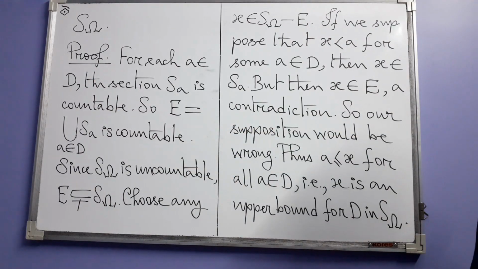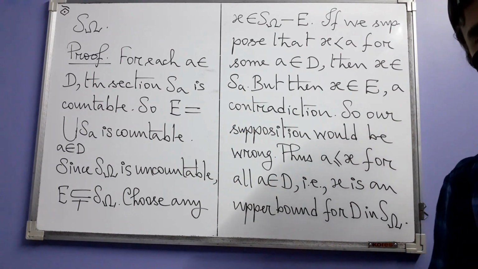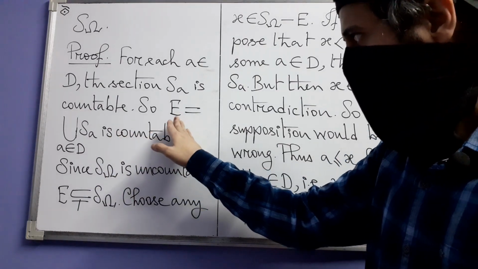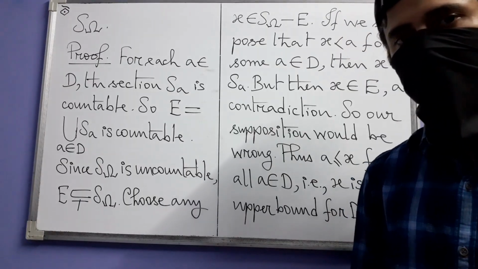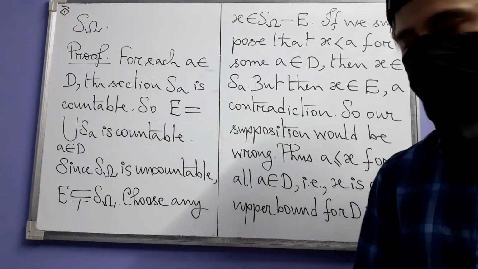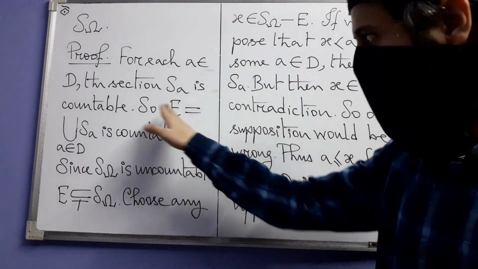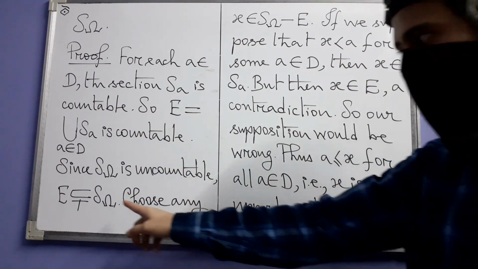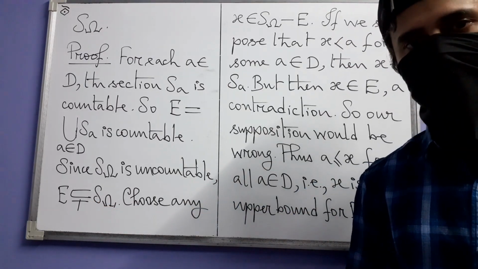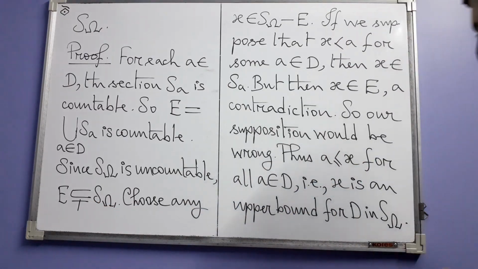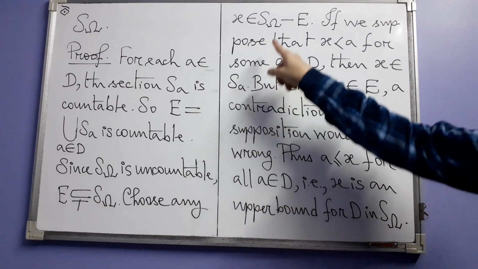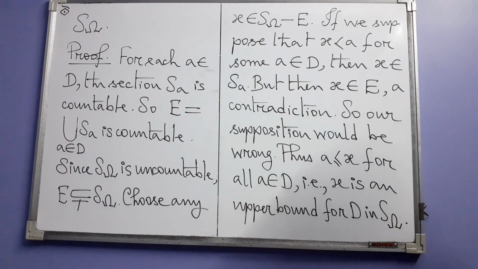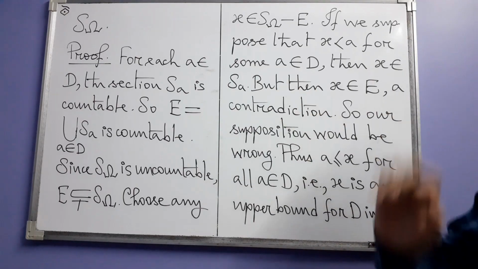There are a countable number of S_A's. Alright. Now E of course is a subset of S omega, because each S_A is a subset of S omega, but it's countable. S omega, however, itself is uncountable, so E cannot possibly be equal to S omega. It will be smaller than S omega, and that gives us a chance of choosing an element x in S omega which lies outside of E. Okay, it's in the complement of E.